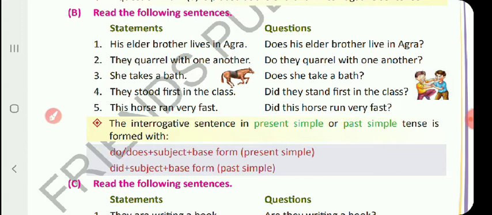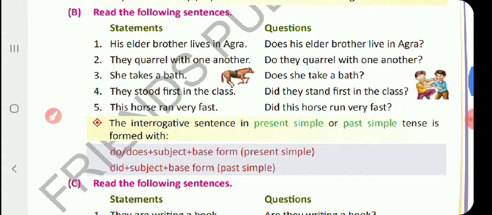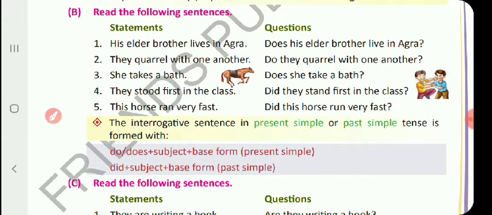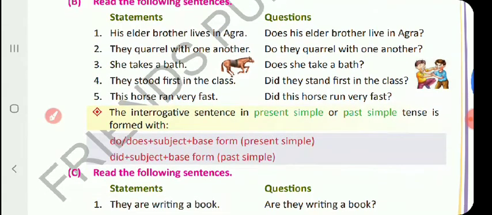But when we change into interrogative sentence, when we write the base form of the verb, yes should not be written there. Okay, you have to omit yes there. Now, if the subject is plural in present simple tense, take the verb do plus subject plus base form of the verb.